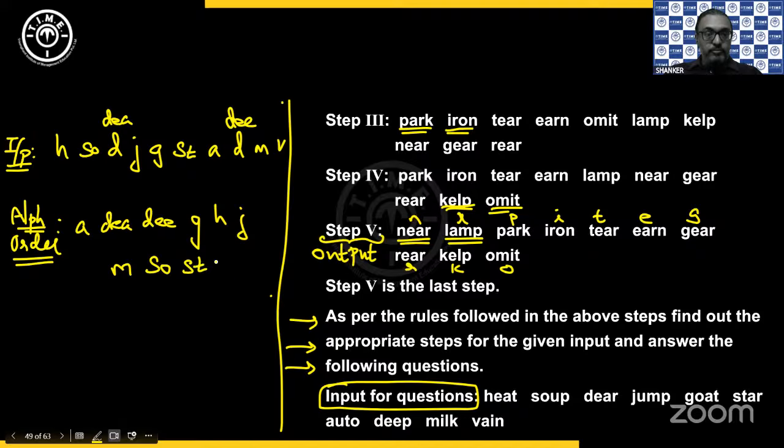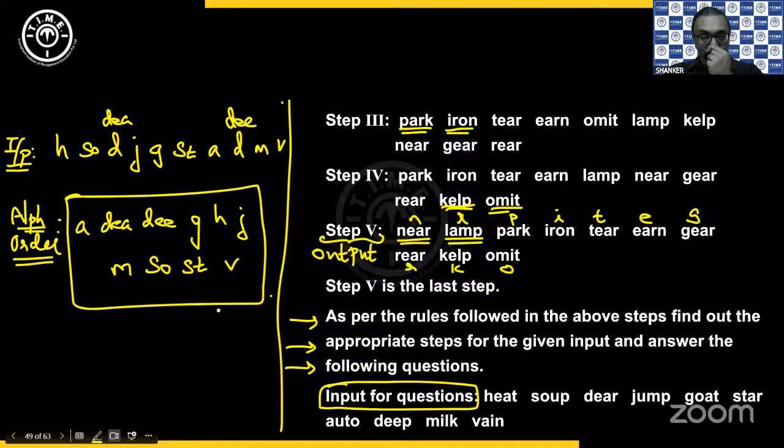Then you had T. U is not there and you have V. Okay, so this is going to be my alphabetical order. So now we know how to pick and write.